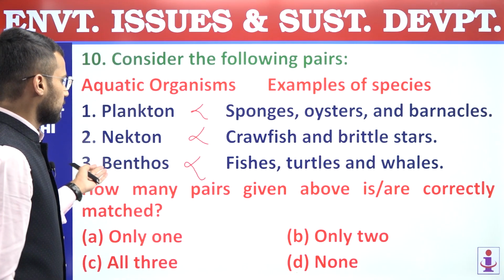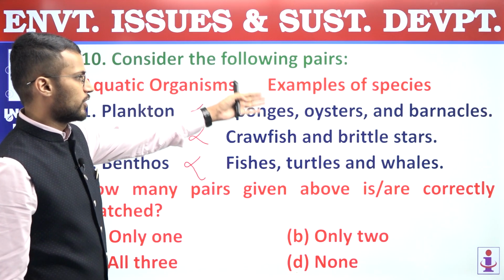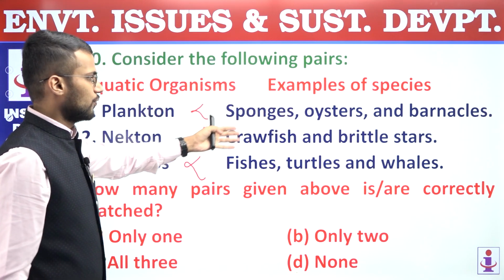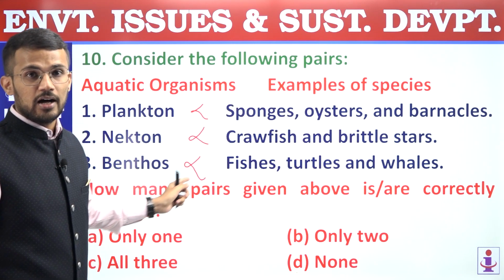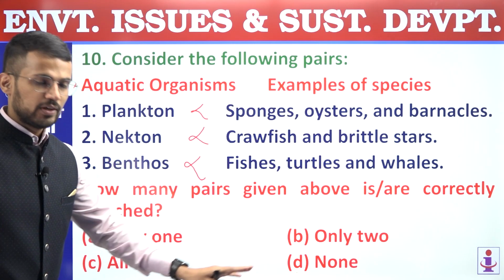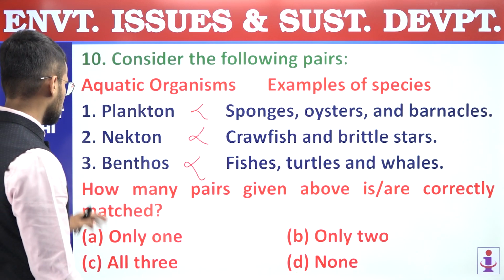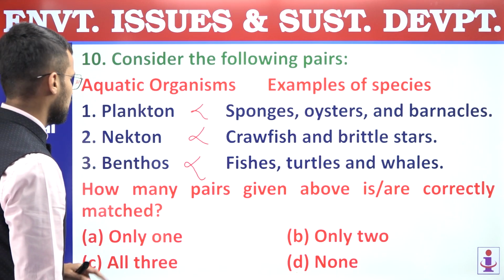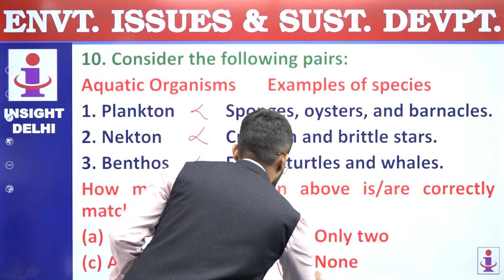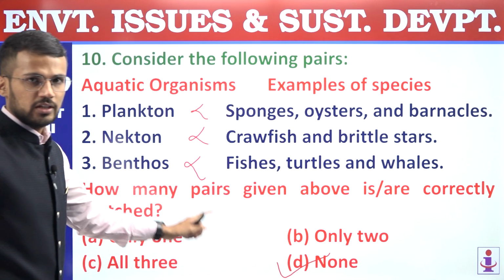Fine. So which are benthos? Benthos are sponges, oysters, barnacles, crawfish and brittle stars. They are living on the ocean floor. So none of these pairs is correct, and that's why the answer is D, none. Answer of 10th question is D.